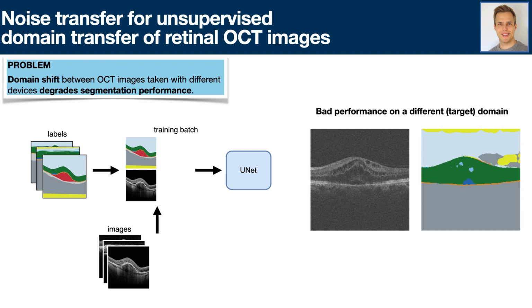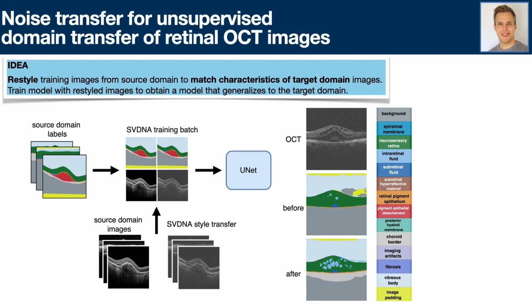When we train a segmentation network on images of one domain and test it on another so-called target domain, the performance will generally be bad. The core principle of our suggested algorithm is to restyle images from the source domain, where we have ground truth segmentation labels, to match the characteristics of the target domain images.